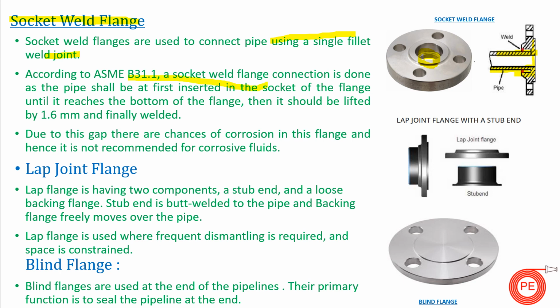As per ASME B16.5, a socket weld flange connection is done as follows: the pipe shall first be inserted in the socket of the flange until it reaches the bottom of the flange. Then it should be lifted by 1.6 mm and finally welded. So this is for your socket weld flange.